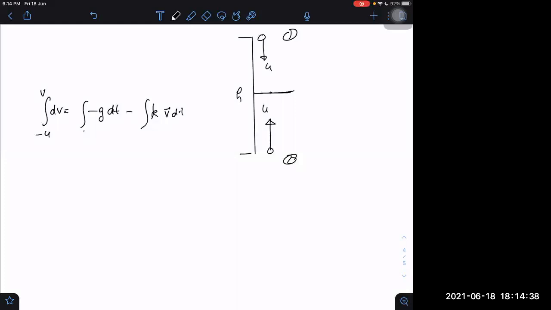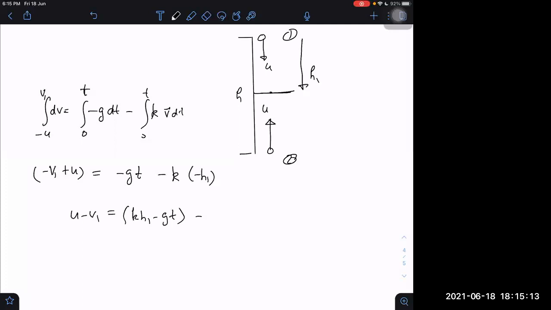Let us say from 0 to t time. It strikes with velocity, let us call it v1, downwards. Then minus v1 minus of minus u plus u is equal to minus g into t minus k into h1, since it is falling through height h1, so it will be minus h1 displacement. Then it becomes k into h1 minus gt is equal to u minus v1. One equation. I am just forming the equations.